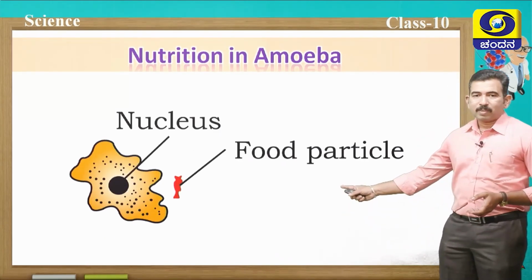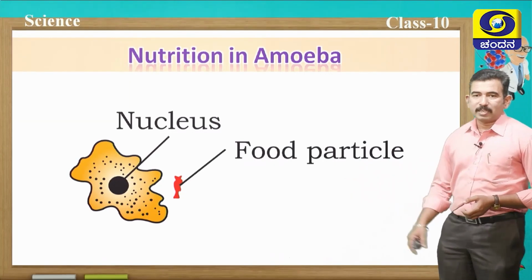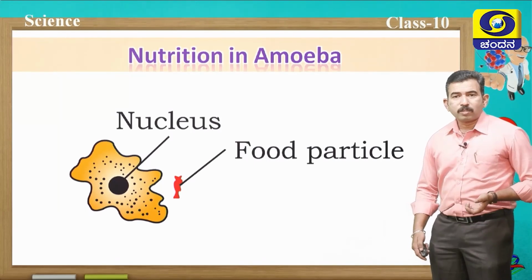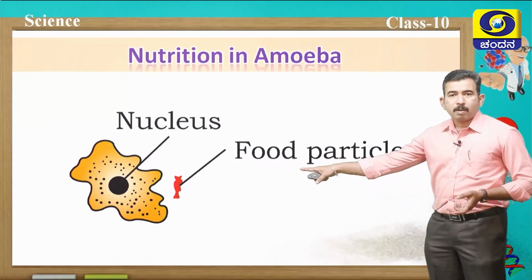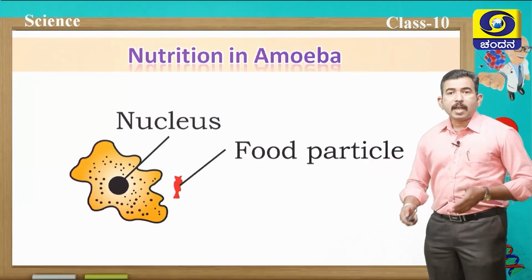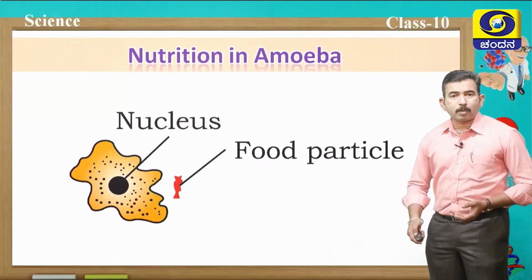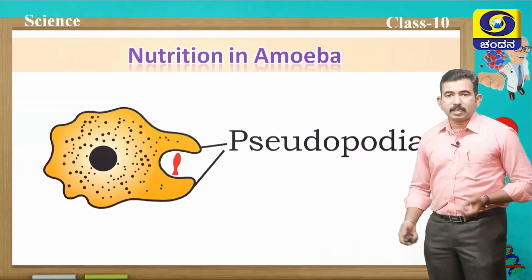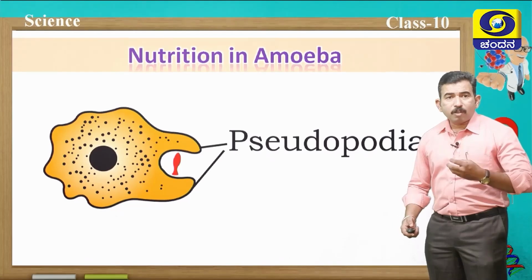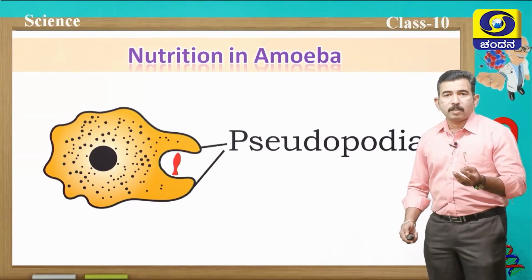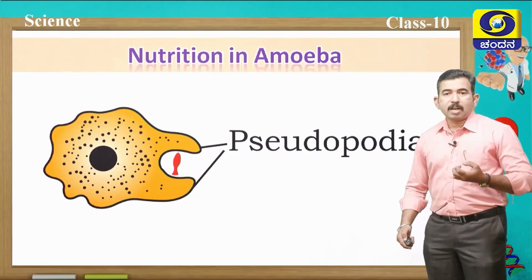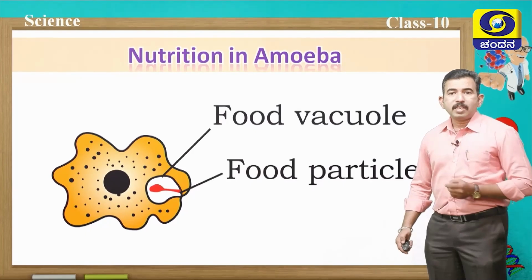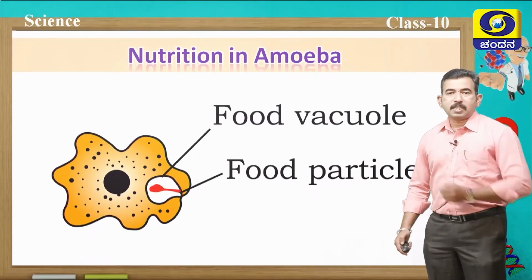Here you can see an amoeba and a food particle. Amoeba has no fixed mouth. Then how will it ingest the food? Of course, when the food particle is near the body of the amoeba, it extends its temporary finger-like projections called pseudopodia and engulfs that particular food particle. When it engulfs the food particle along with a small amount of water, it takes in that food particle in the form of a food vacuole. And this food vacuole is also known as a temporary stomach.